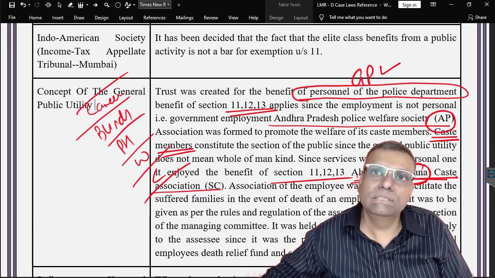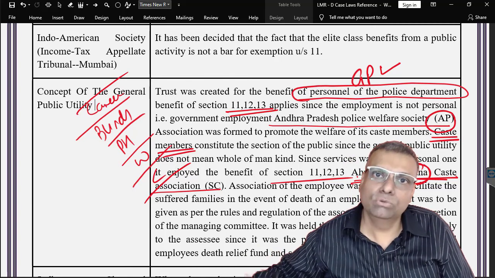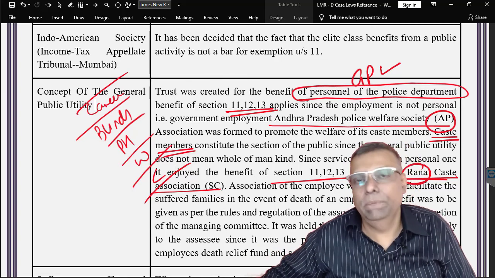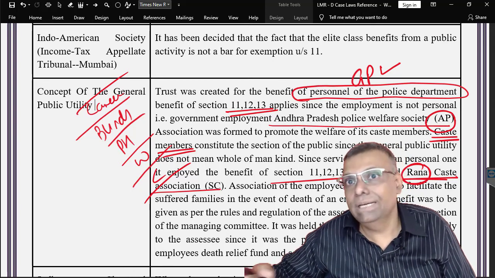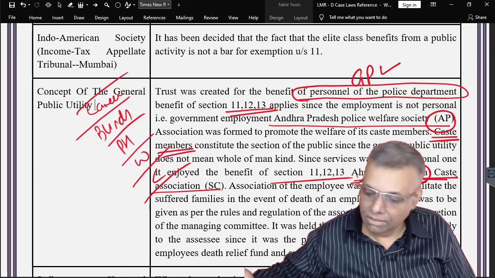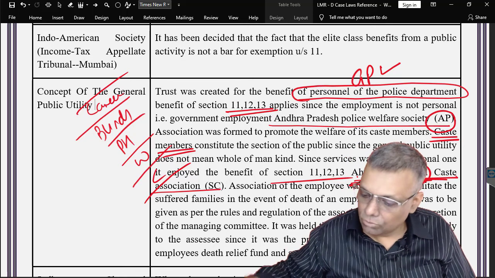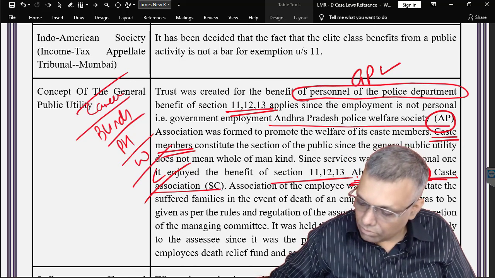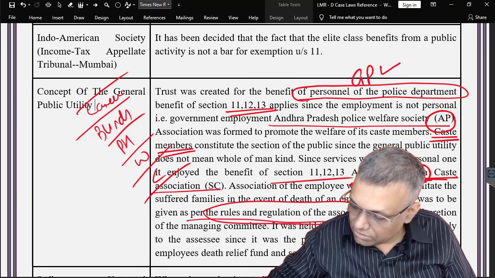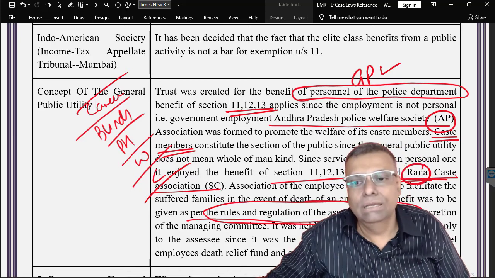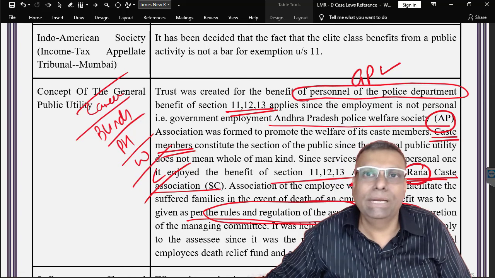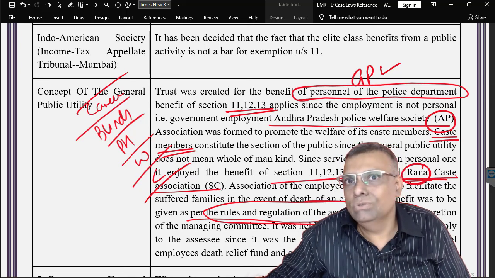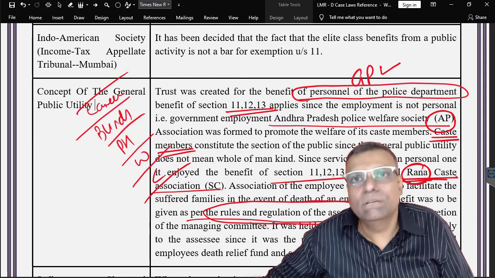However, if there are some very excessive powers to the trustees to discriminate between people, to give the benefit or not to give the benefit, and if such doubts come, then it is not a general public. So Ahmedabad Rana Caste Association was also one of the situations where there were so many rules and regulations in that particular trust, that there was a huge discretion and huge powers to the managing committee, and that was not in the spirit of the general public, okay.